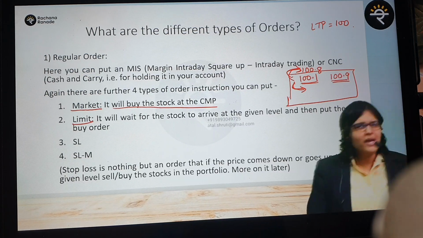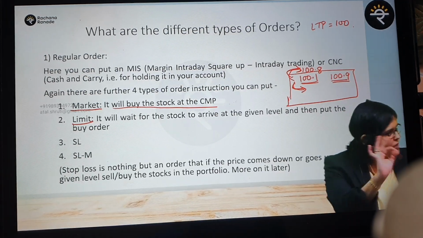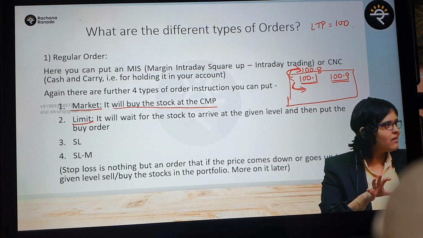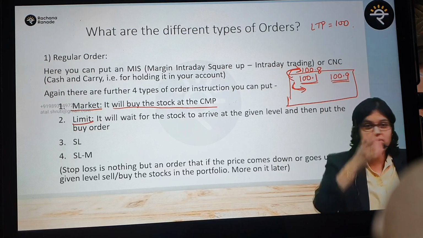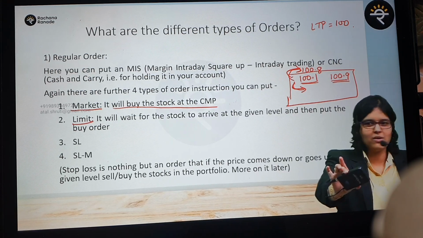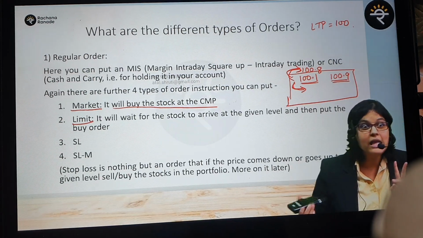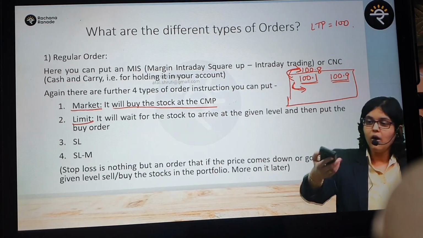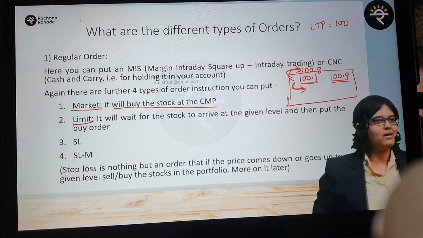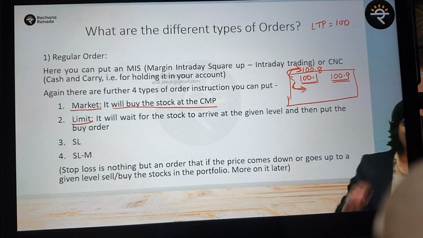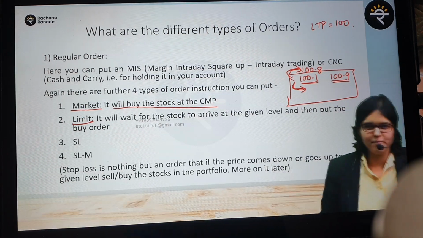Yes. In simple words, quickly tell me, is this like online bargaining that is going on? Absolutely yes. Girls can easily correlate. Whenever we go anywhere for shopping, if the shopkeeper says, I'm selling this at 100 rupees, what do you say? Nonsense. At most 20 rupees. Nothing more than 20 rupees. Which type of order is this? Limit order. I'm defining my price. But if boys go, what is the price, 100 rupees? Okay, fine. This is known as a market price.